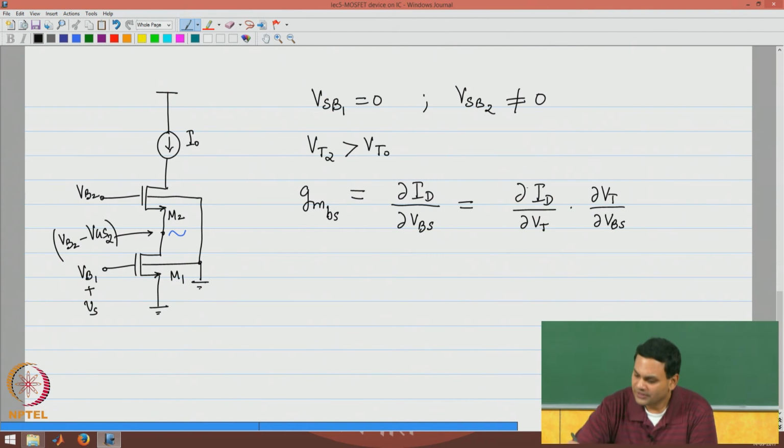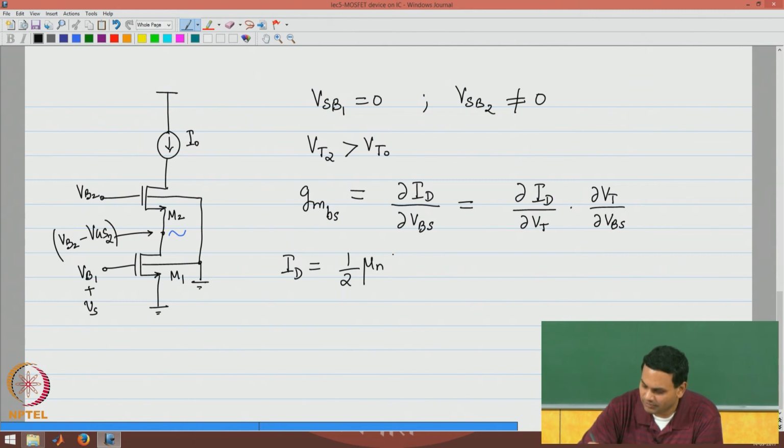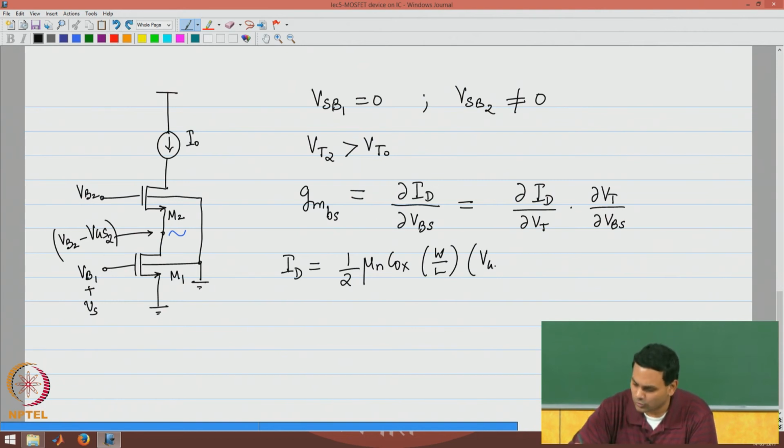And now, we need to calculate these two quantities. Let us look at dou ID over dou Vt. So, ID is clearly half mu n C ox W over L into VGS minus Vt the whole squared.